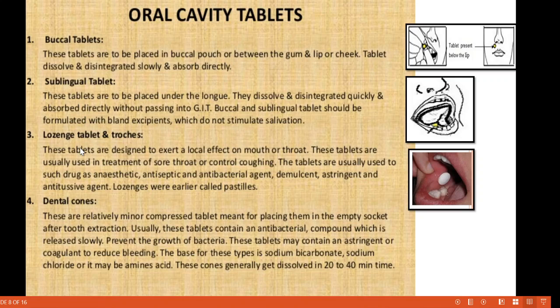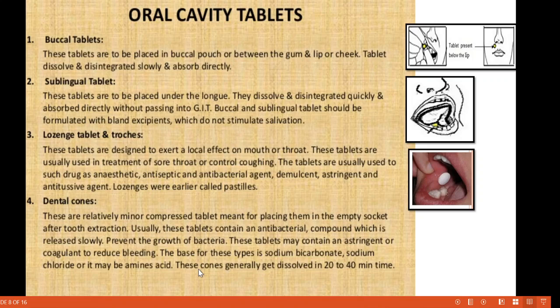Then lozenges tablet or troches tablet. This is the figure for this tablet. These tablets are designed to exert a local effect on the mouth or throat. These tablets are usually used in treatment of sore throat or to control coughing. These tablets usually contain drugs such as anesthetic, antiseptic and antimicrobial agents. Okay, these are also called pastilles. They are placed in this way.